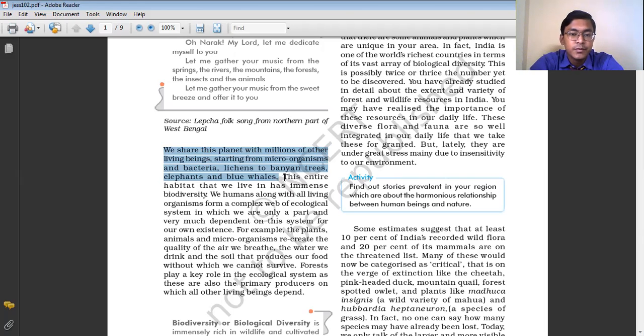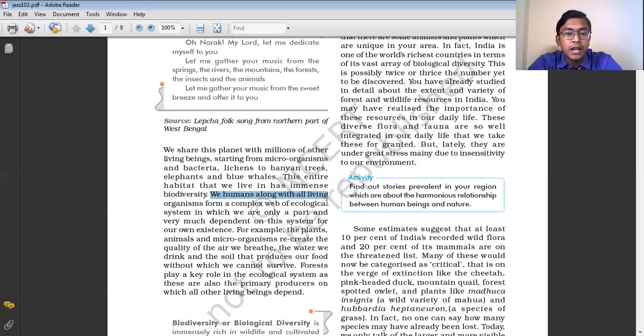This entire habitat we live in has immense biodiversity. That means in this particular region where we are living, we can find different varieties of flora and fauna, that means plants and animals.